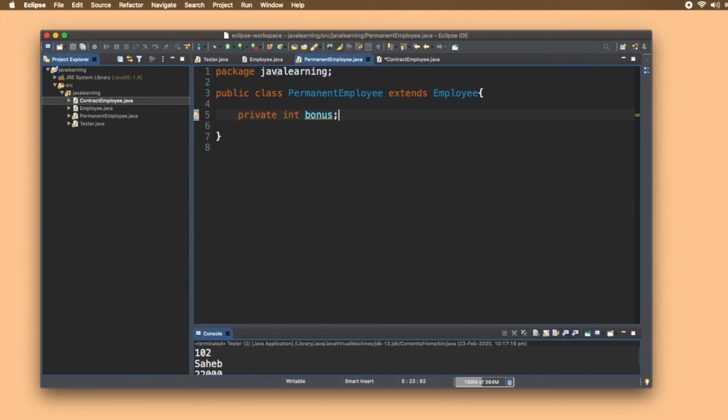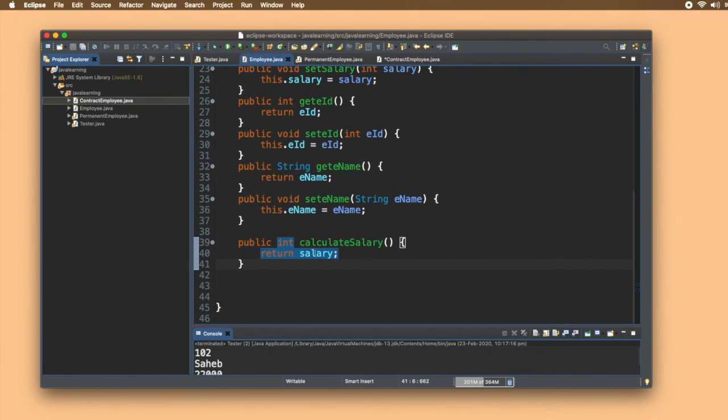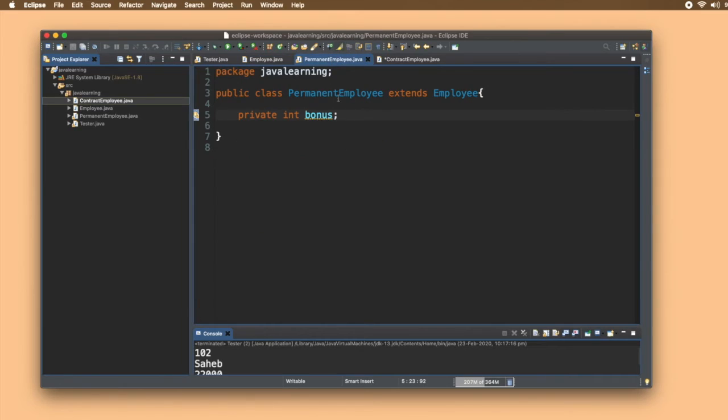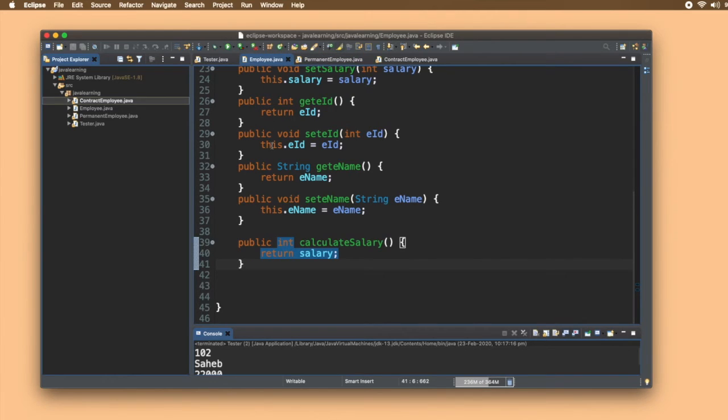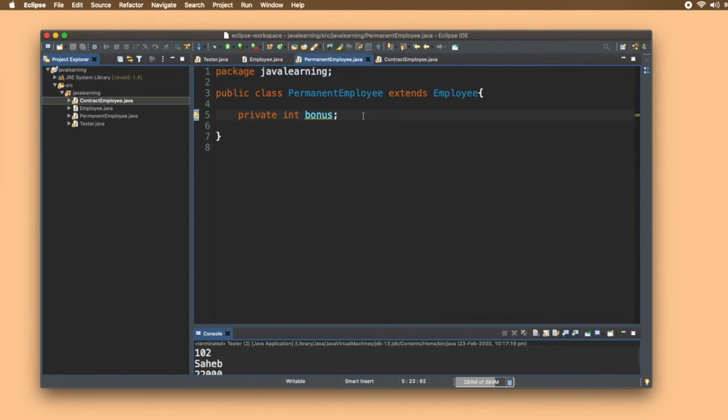Overriding means that, see, employee class has a method known as calculate salary. So inside this permanent employee's calculate salary method will be available, and inside this contract employee's calculate salary method will be available. But if we use this method, it will not give the salary based on our requirement. We just return the basic salary that we have. So now let's understand this permanent employee and contract constructor.